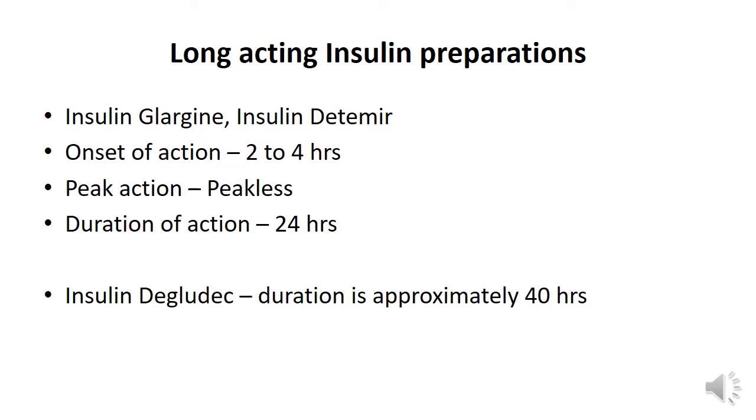Long-acting preparations are glargine, detemir and insulin degludec. Glargine and detemir take 2 to 4 hours to start their action. They are peakless insulins, they act for 24 hours. Degludec is an ultra long acting insulin preparation which acts for approximately 40 hours. It is also a peakless insulin.